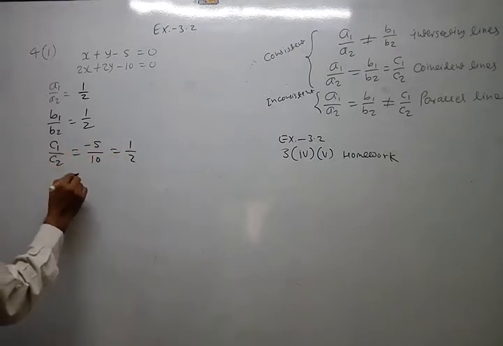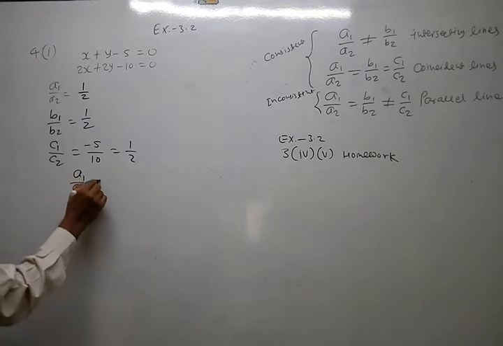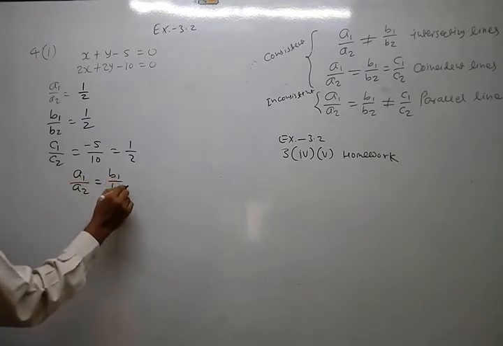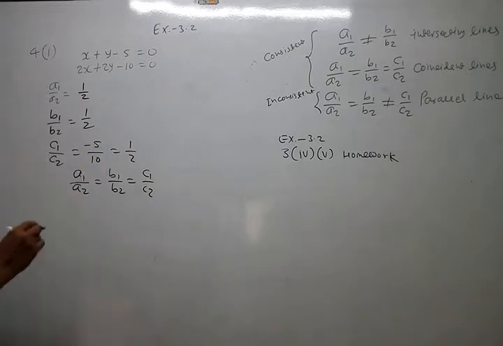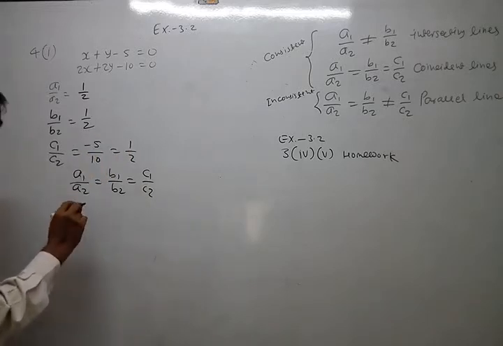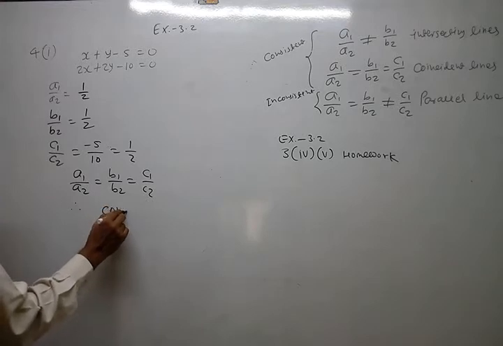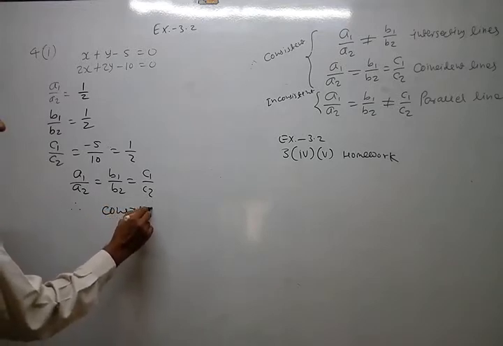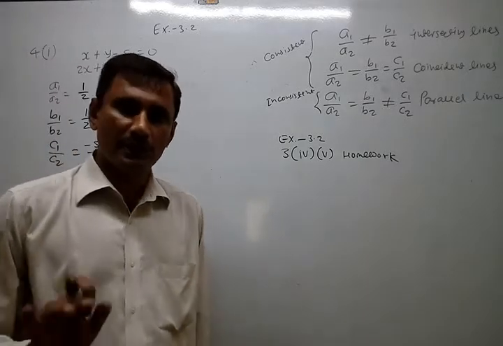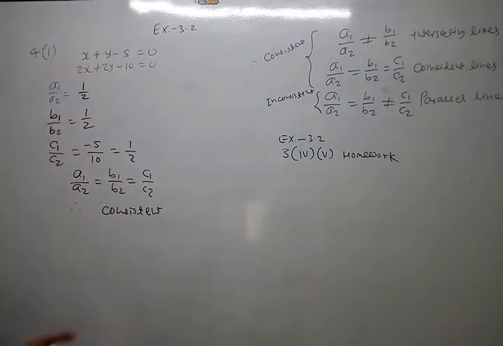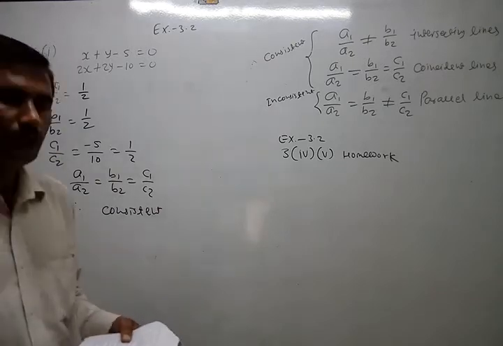So which condition applied? a1 upon a2 equal to b1 upon b2 equal to c1 upon c2. So the second condition. So consistent. The pair of linear equations is consistent. And in case you have to go ahead and draw the graph also, but right now we exclude that part. But how to decide consistent or inconsistent, that we know.